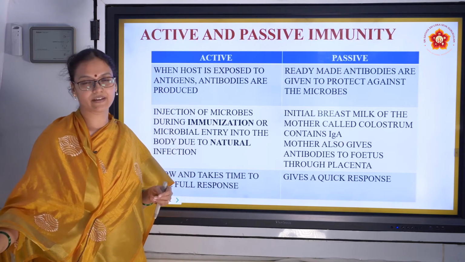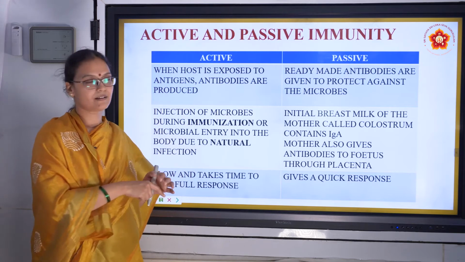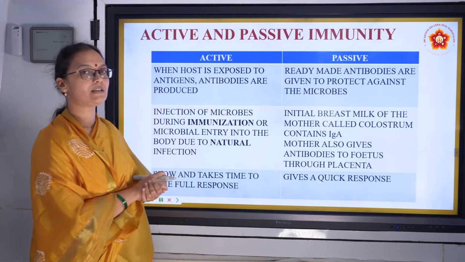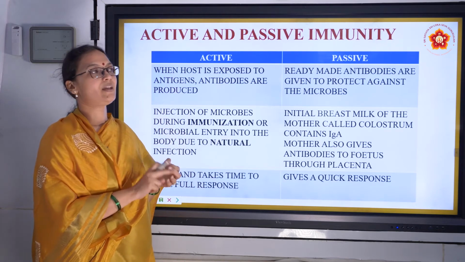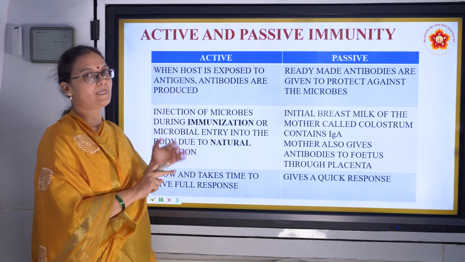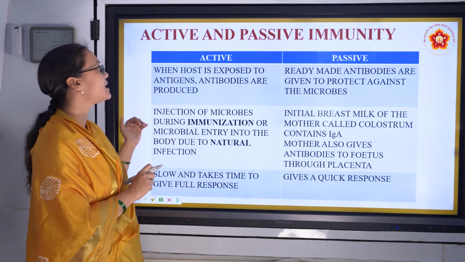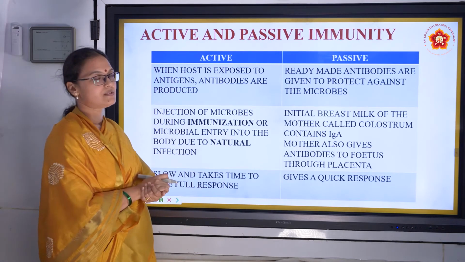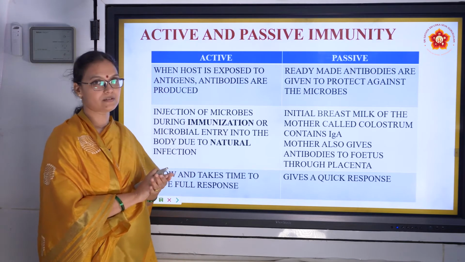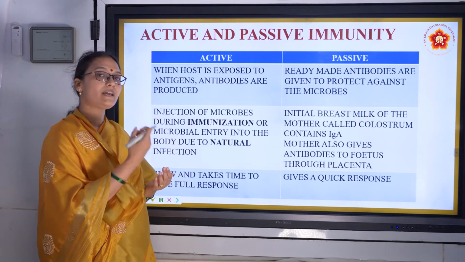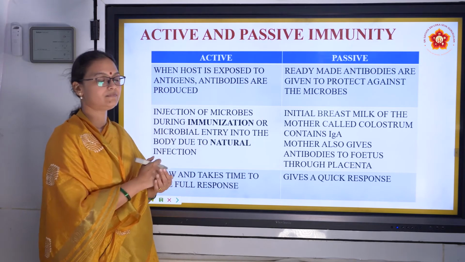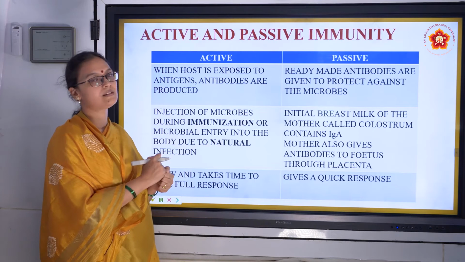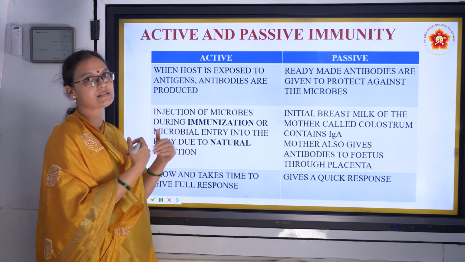And the next classification is active and passive. This is another way of classifying immunity. Till now we spoke about innate and acquired, humoral and cell-mediated, antibodies, and now we have active and passive immunity. What is active immunity? Active immunity is the immunity that is produced by our body by itself. We are not taking immunity from outside, not from an external source. It is from an internal source.